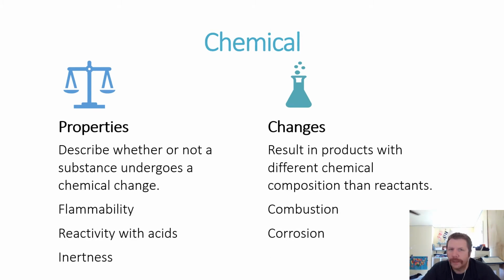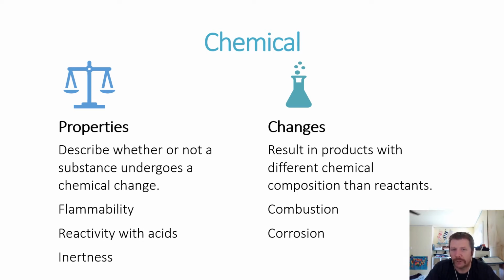Okay. Now, chemical properties and chemical changes. Chemical properties describe whether or not a substance undergoes a chemical change. So flammability is an example of a chemical property, reactivity with acids, or inertness, which would basically be the lack of reactivity with a substance. Chemical changes result in products with different chemical composition than your reactants.